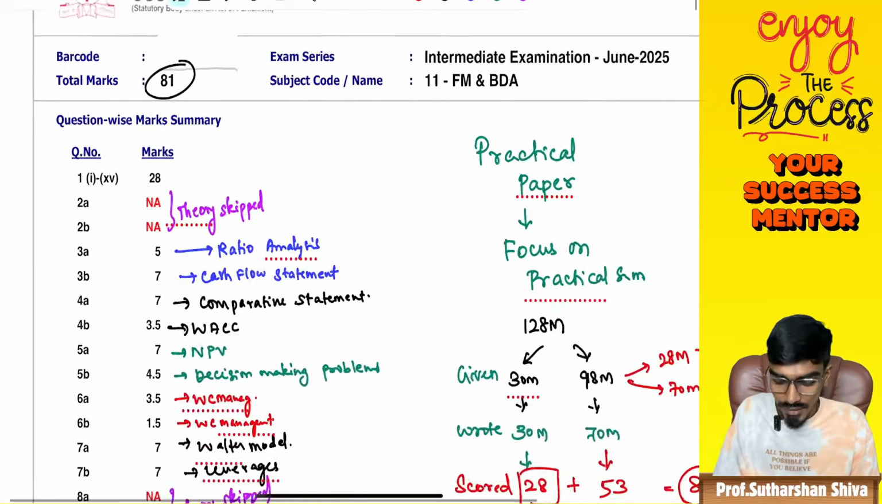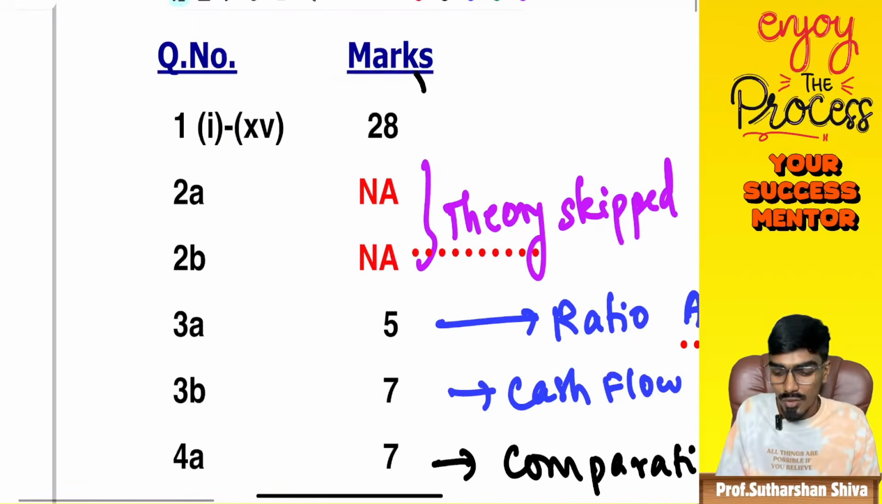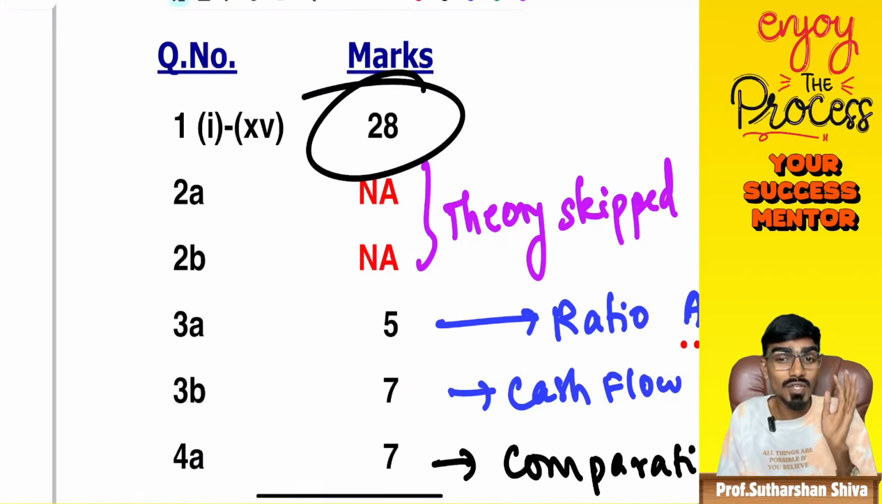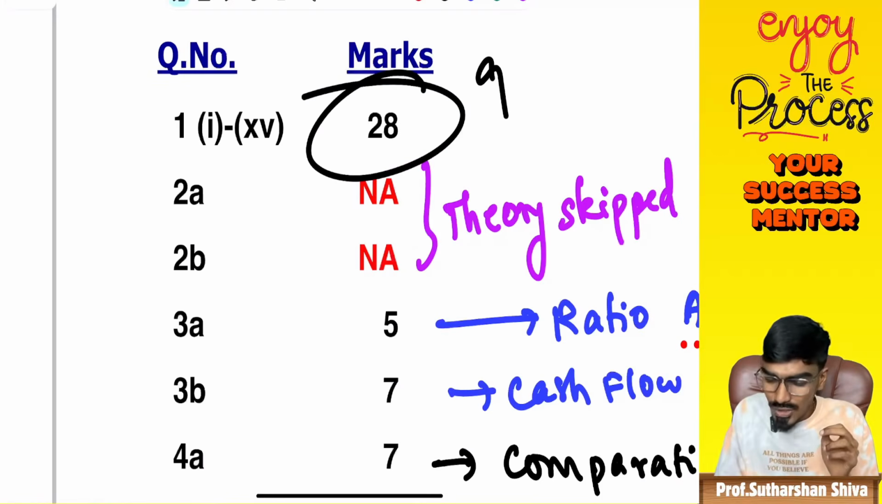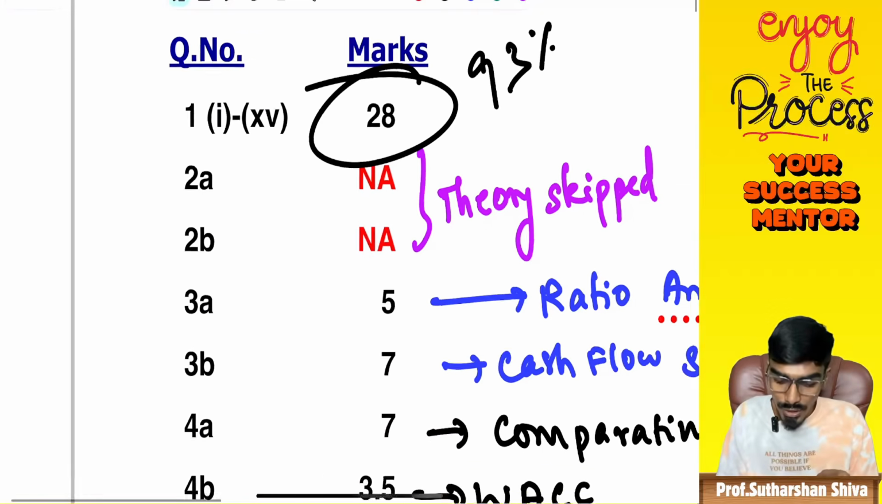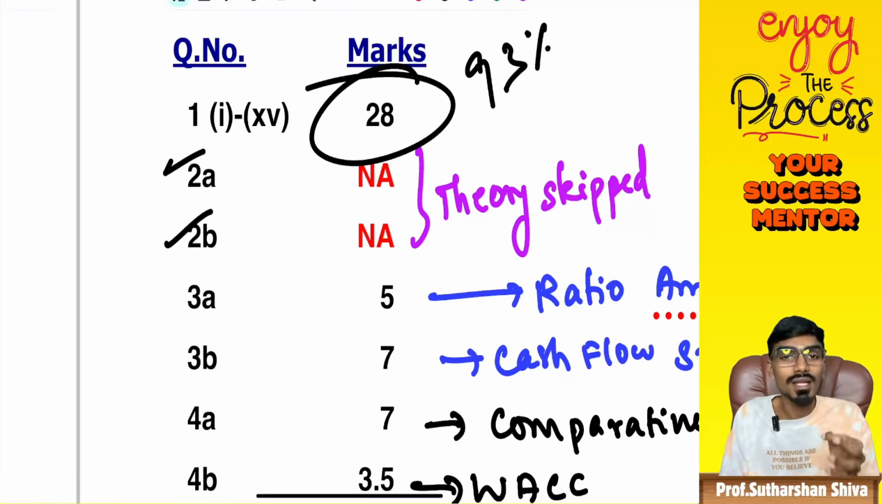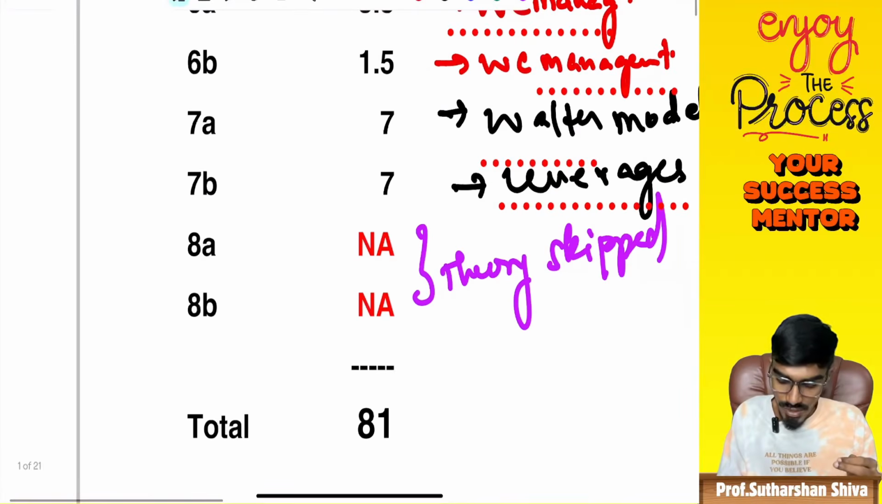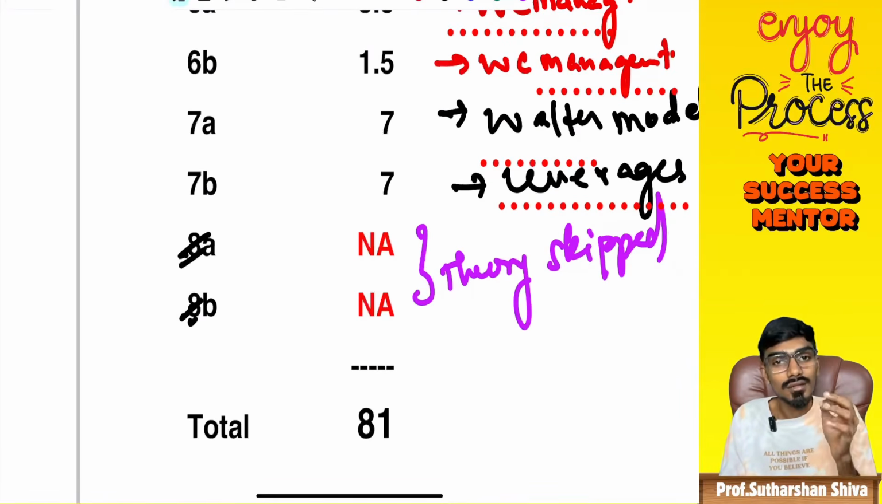How did the paper go? The student scored 28 marks on the MCQ. It's almost 93% of the MCQ correct. Basically, the MCQ is for 30 marks, and she scored 28 marks. And 2A, 2B, FM theory, skipped. 8A, 8B, data analytics theory, skipped.